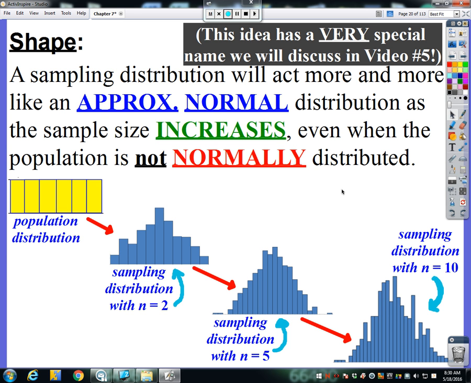Now, the main thing I want you to see about the shape as we went from the population distribution to the sampling distributions was that the shape was starting to turn more and more of an approximately normal distribution. Even though the population was not normal, I mean, this was anything but normal, this was exactly uniform, the sampling distribution started to turn into a normal distribution. Okay? And you got to notice as our sample size increased from when I rolled the die 2 times to 5 times to 10 times, it starts to look more and more like a true normal distribution. Yes, there's some jaggedy edges in here, but if you notice, this definitely looks much more bell-shaped than it did with sample size of 2.